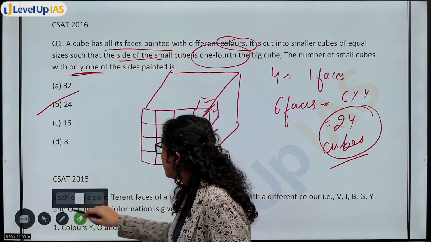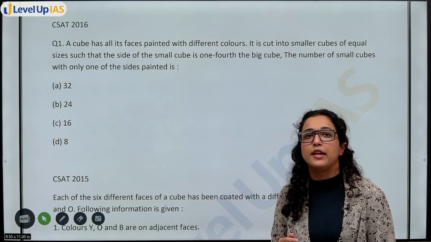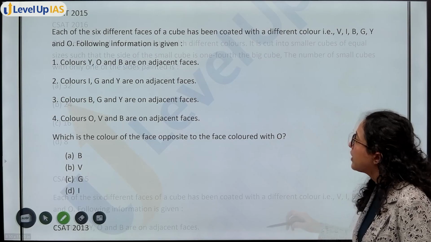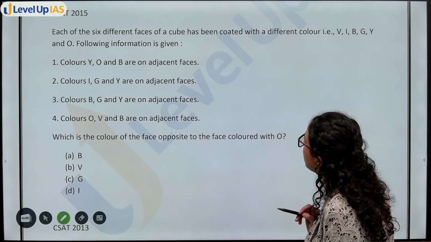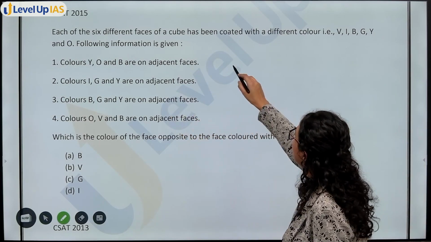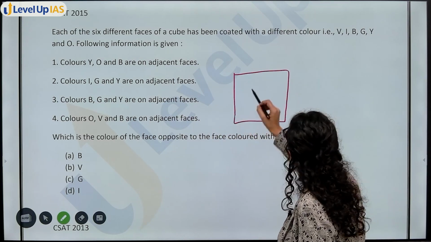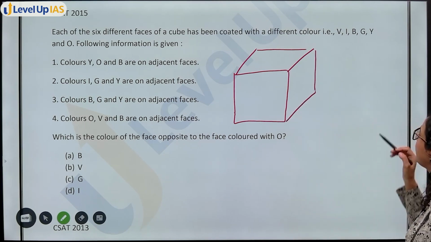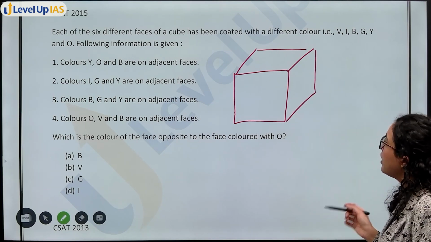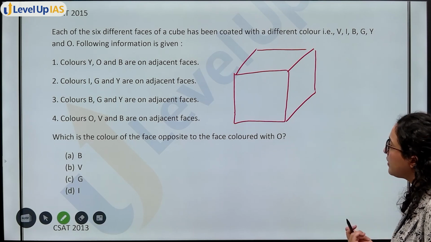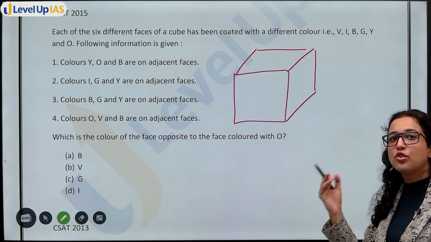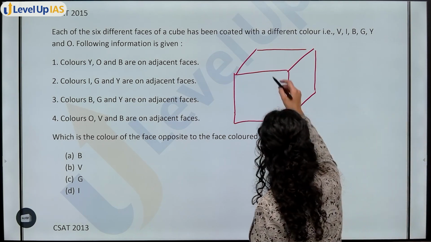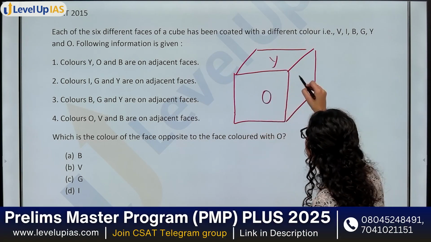Now moving on, if you visualize, if you try to imagine the cube or if you draw also, then the questions will be very, very easy for you. Now let's discuss this question of CSAT 2015. Each of the 6 different faces of cube have been coated with a different color. ठीक है, ऐसे करके they are of different color. Following information is given. Colors YOB are on adjacent faces. So that means YOB should be together. They should share at least one side, all 3. So let us assume this is Y, then this is O, this is B.